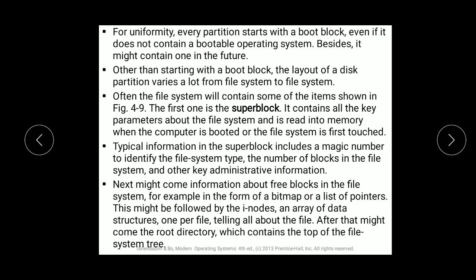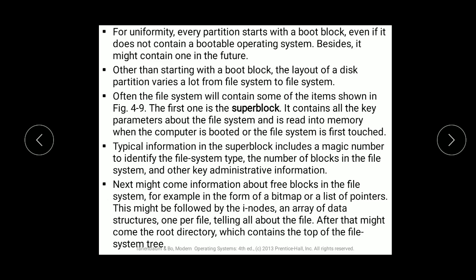Typical information in the super block includes a magic number to identify the file system type, the number of blocks in the file system, and other key administrative information. So what does the super block have? A super block will have a magic number, that is an auto-generated number for a file. Then you have the file system type, that is whether it's an NTFS file, or a normal file, or a key generated file, whatever it is, it will be identified there. Then the number of blocks inside the file, that is to identify how much data is there in the file.